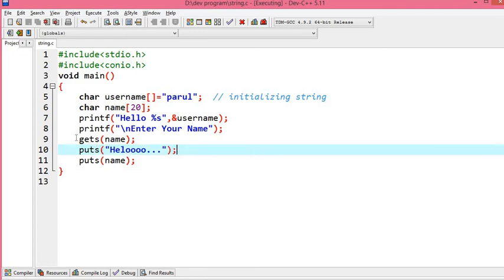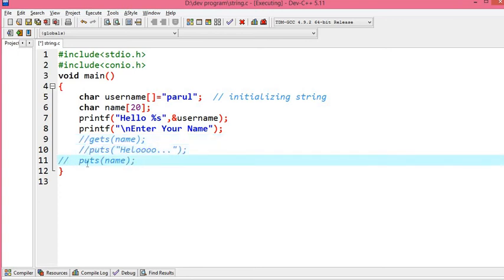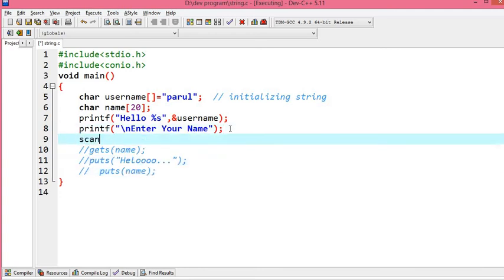Now I can use another approach also. For example, printf enter your name, and now I'm going to use this scanf function. Just like we were taking input for integer number, but over here you have to use %s instead of %d, because now we are taking string from the user, and you have to mention the variable name in which you want to store. Very easy. So this is format specifier and this is name, that is variable that we have defined.